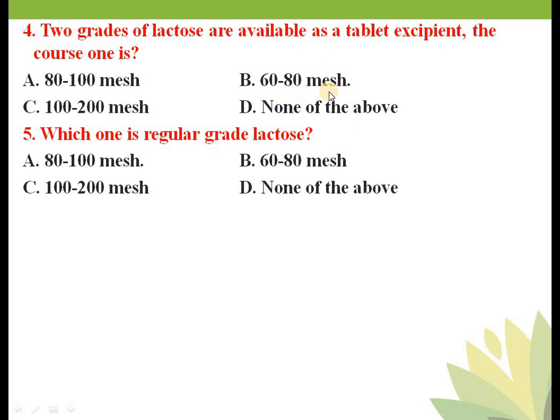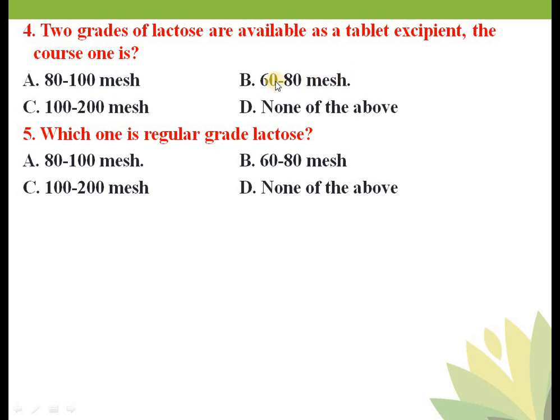The first one is 60 to 80 mesh, and that is known as coarse powder, coarse lactose. This is option B, 60 to 80 mesh. The grade of lactose available as 60 to 80 mesh is known as coarse grade lactose. So the coarse one is 60 to 80 mesh. Is that clear?